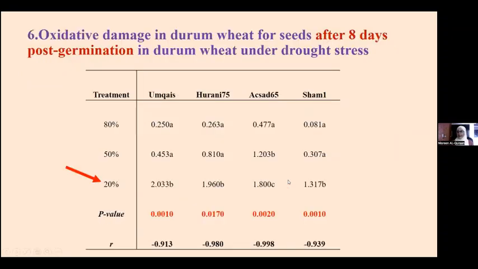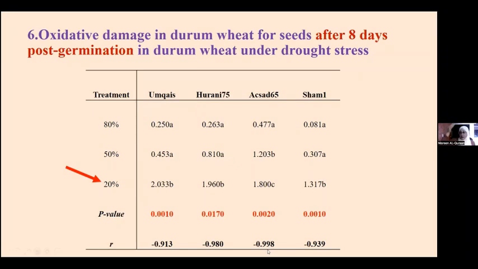Then we looked at the accumulation of reactive oxygen species also after 8 days post-germination, and also after 7 days and 14 days of seedling stage drought treatment. As you see, the highest level of MDA was detected at the 20% saturation level, with, of course, a negative correlation as you can see from this table.